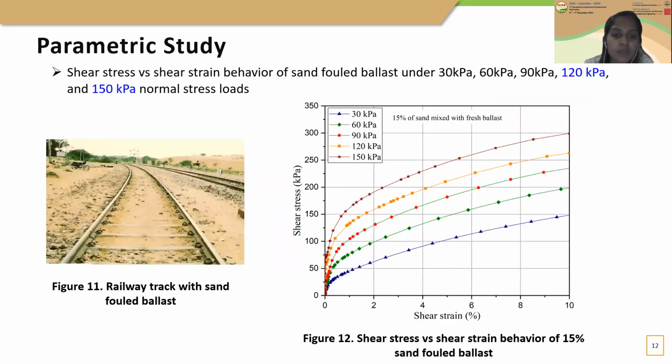A parametric study was done using the numerical model. After validating this model, shear stress and strain behavior of ballast mixed with 10% and 15% sand was analyzed by increasing the normal pressure up to 120 kilopascal and 150 kilopascal. The figure shows the shear stress strain behavior of sand-fouled ballast with 15% of sand weight. It is observed that with the normal load, shear stress has also increased.